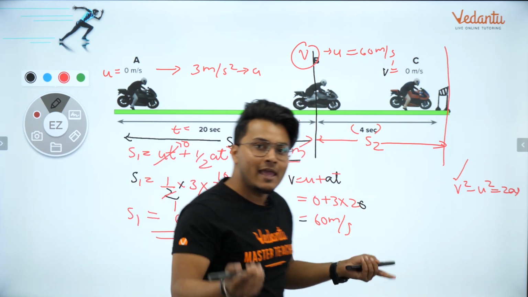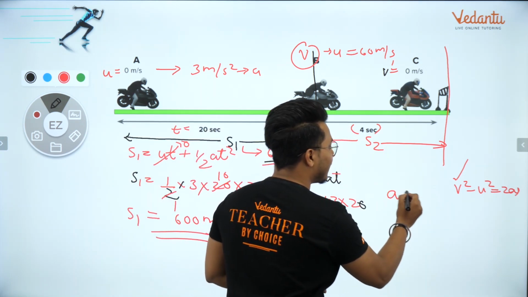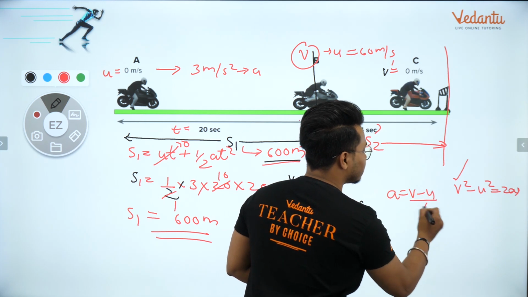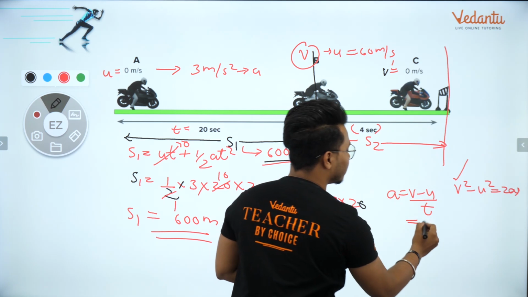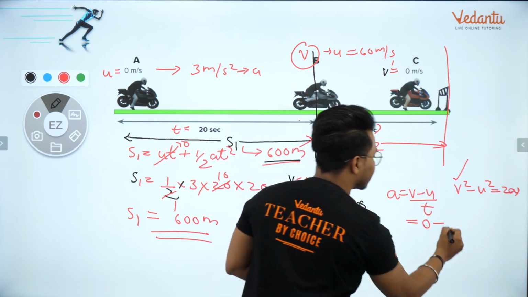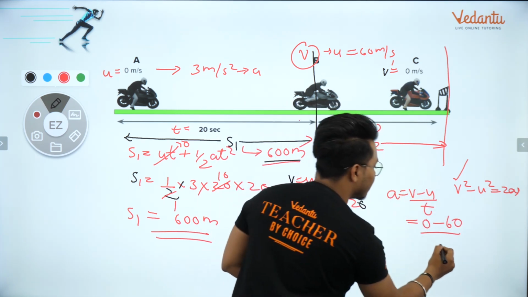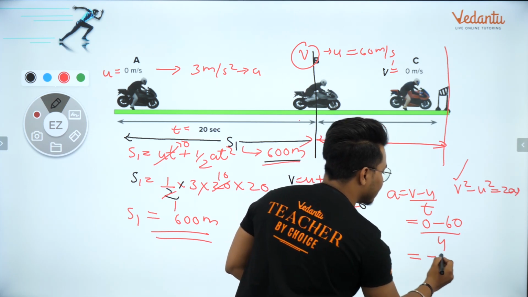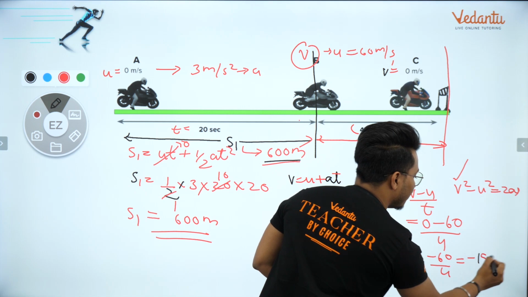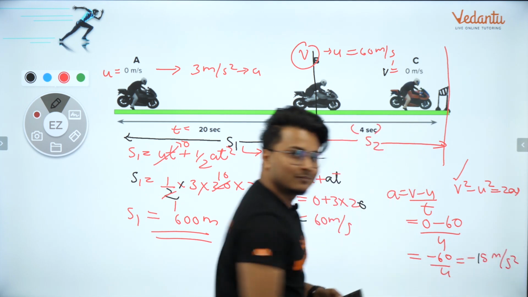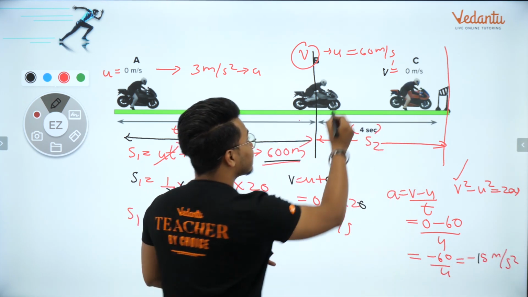I need a. a का फॉर्मूला क्या होता है? a का फॉर्मूला है आपका v minus u by t. That is your acceleration formula. फाइनल वेलोसिटी यहां पे कितना है? 0. इनिशियल वेलोसिटी कितना है? 60. टाइम कितना है? 4. So your answer for this scenario is minus 60 by 4. Minus 60 by 4 is minus 15 meter per second square. And the acceleration must be negative.